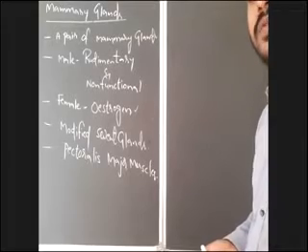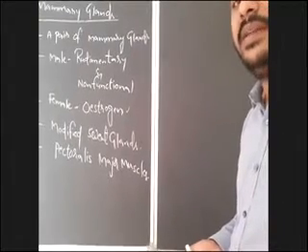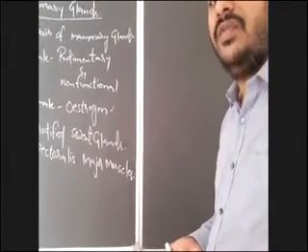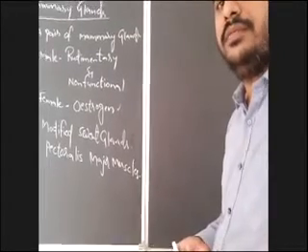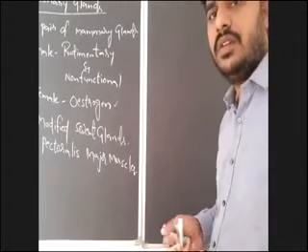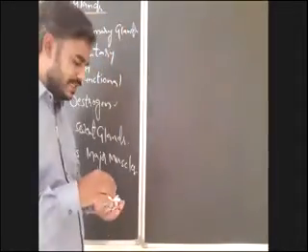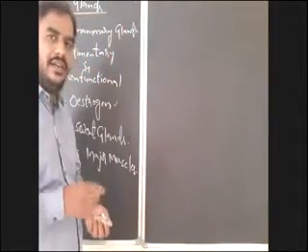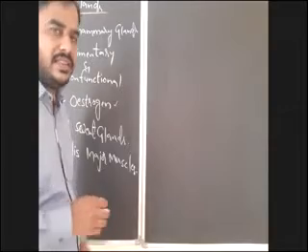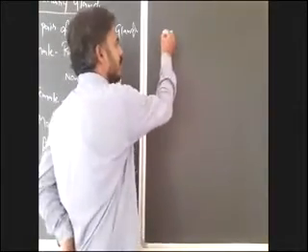Now we will discuss all the diagrammatic representations of the female reproductive system. Okay, here you see I am drawing the diagrammatic representation of the female mammary glands. So observe carefully.